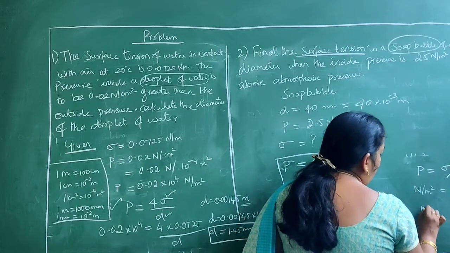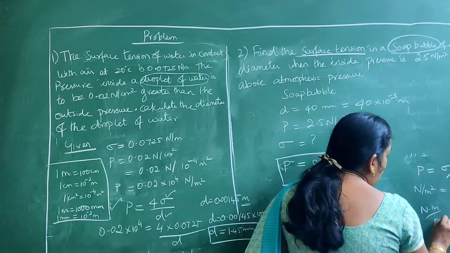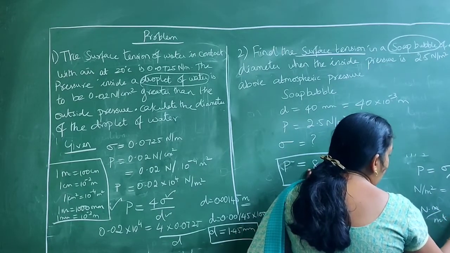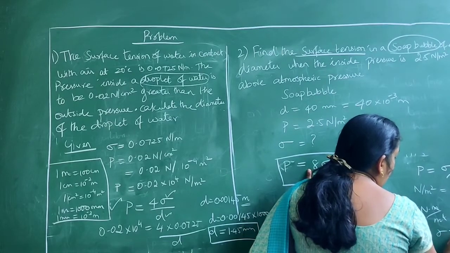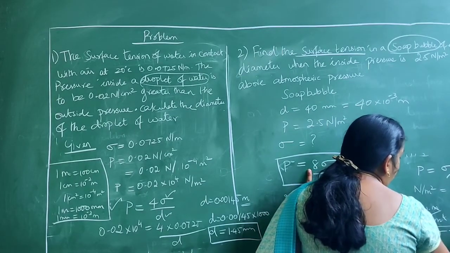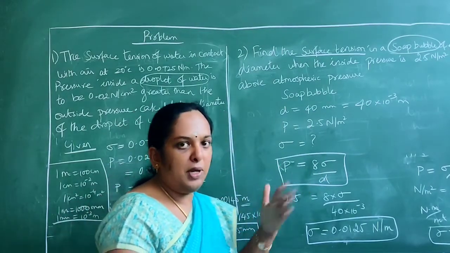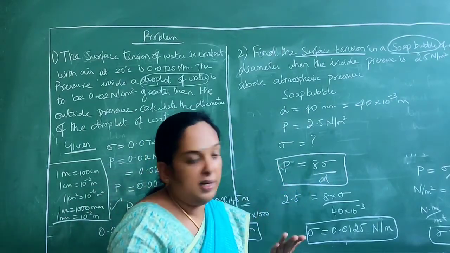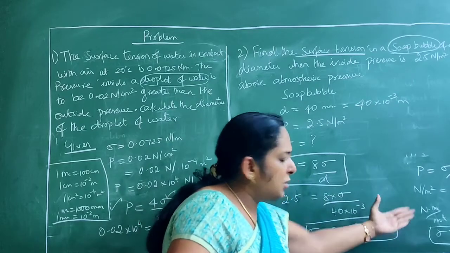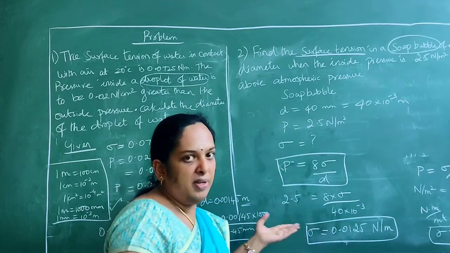So it becomes Newton meter per meter square, so the meter gets cancelled, and sigma is equal to Newton per meter. This is just a simple way to recall the units if you happen to forget them. Just by simple substitution you will know the unit for surface tension.